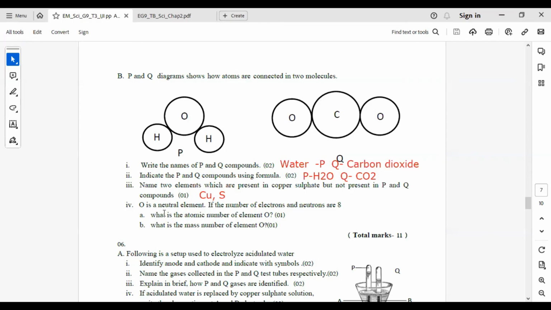If the number of electrons and neutrons are 8, what is the atomic number? You know the atomic number is equal to the number of protons, and the number of protons and number of electrons are the same in the elements, so we can take 8 as the atomic number. Mass number means the sum of the protons and the neutrons. Now you know there are 8 protons and also 8 neutrons, so by adding both together we can take the mass number as 16.